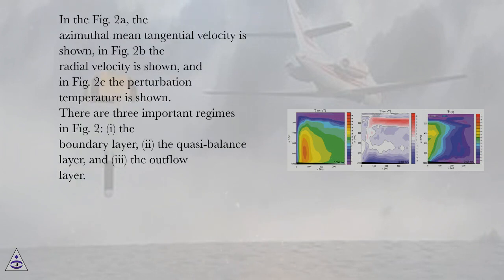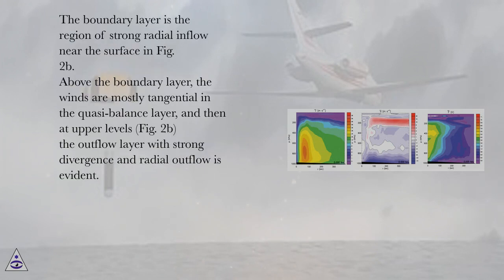In Figure 2a, the azimuthal mean tangential velocity is shown, in Figure 2b the radial velocity is shown, and in Figure 2c the perturbation temperature is shown. There are 3 important regimes in Figure 2: 1, the boundary layer, 2, the quasi-balance layer, and 3, the outflow layer. The boundary layer is the region of strong radial inflow near the surface in Figure 2b.